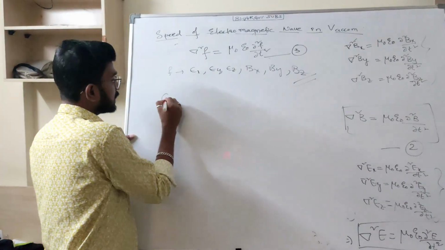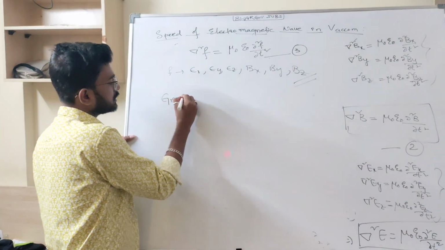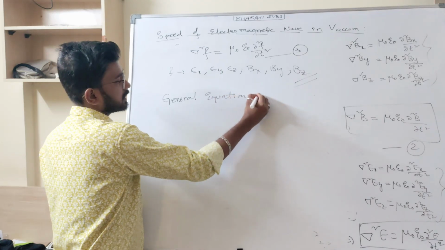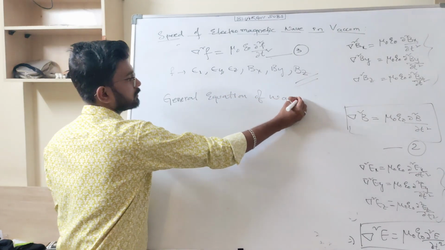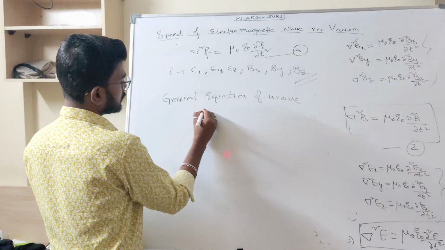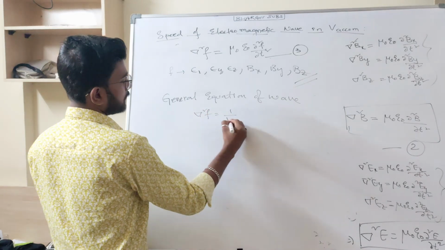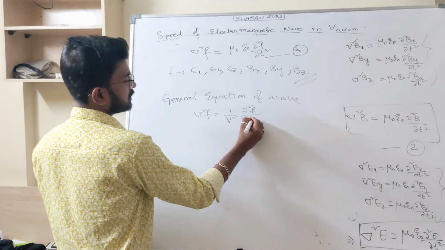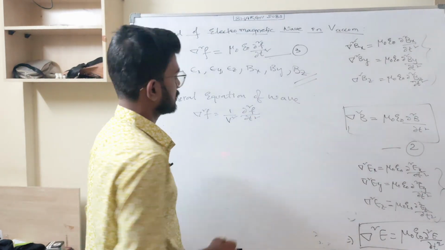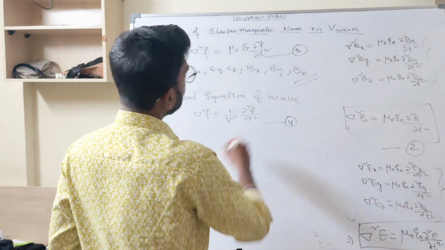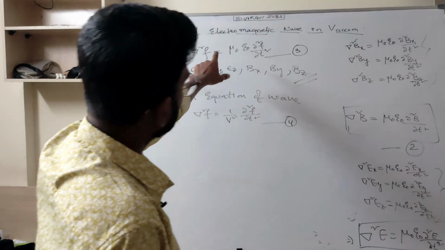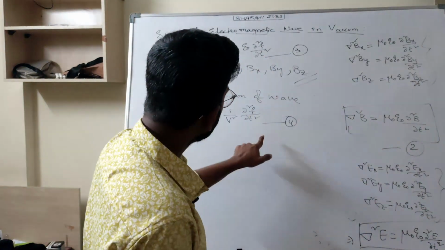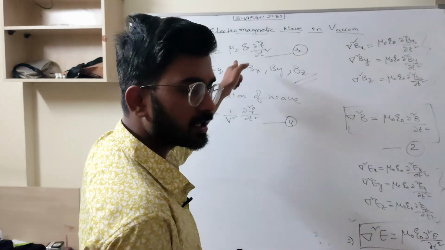Now the general equation of wave. What is the general equation of wave? Dou square F is equal to 1 by v square dou square F by dou t square. This was the general equation, fourth. Now I have to compare both. By calculating all the equations I got this equation, and I am comparing it with the general equation.